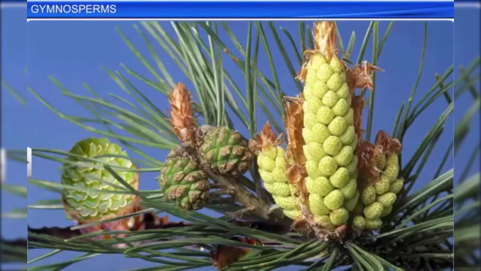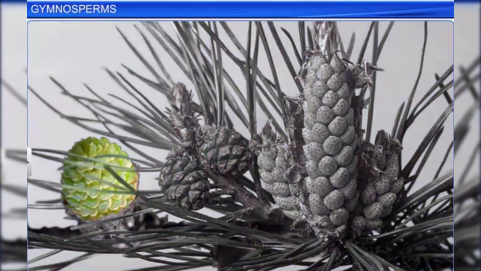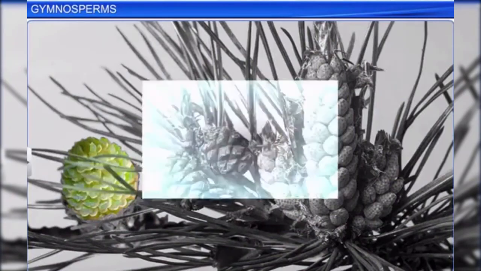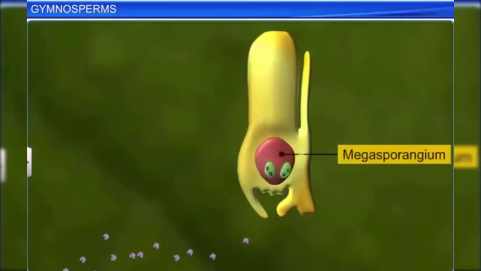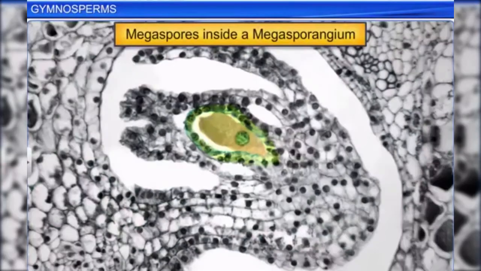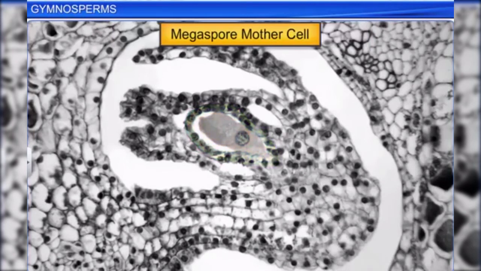The female strobilus is a cluster of megasporophylls which bears ovules containing the megasporangium or nucellus. The megasporangium, surrounded by a layer of envelopes, produces haploid megaspores and a megaspore mother cell which looks distinctly different from the other cells.